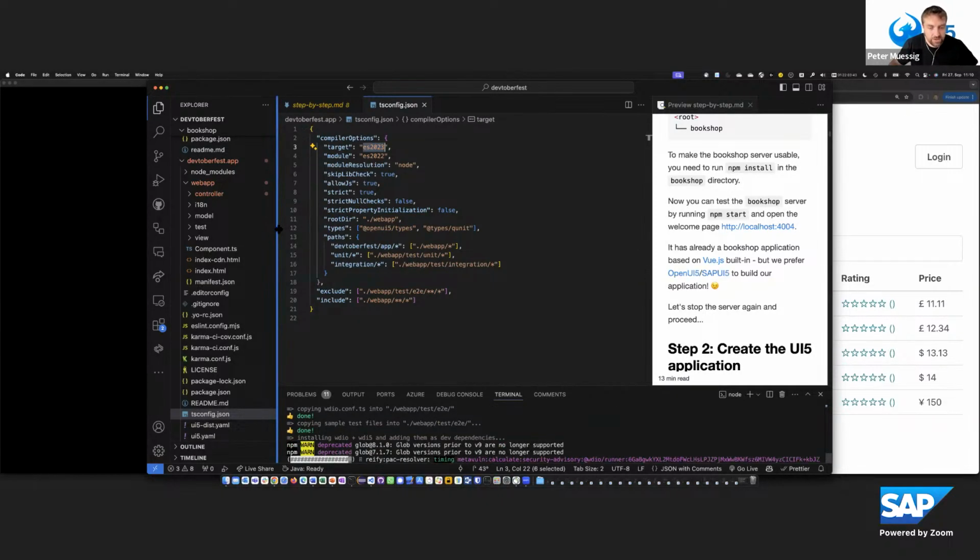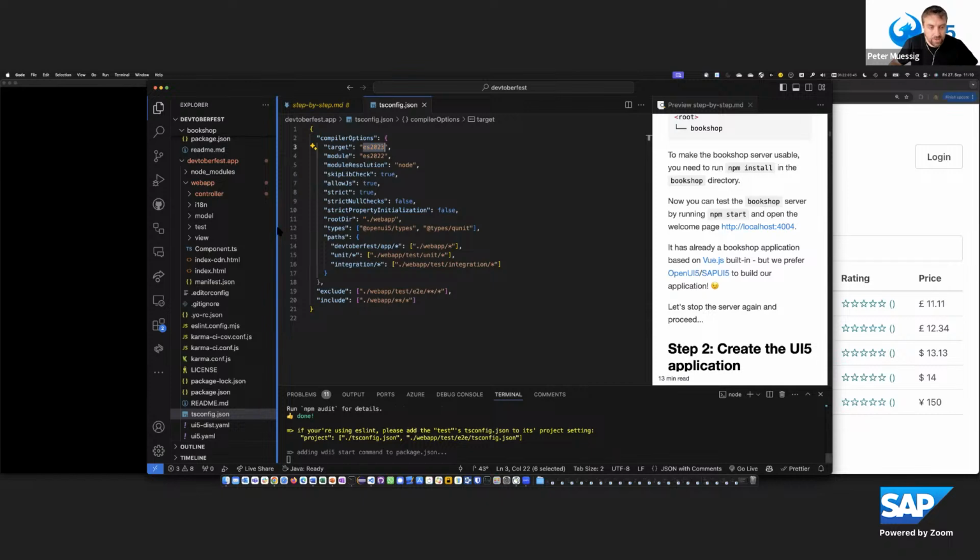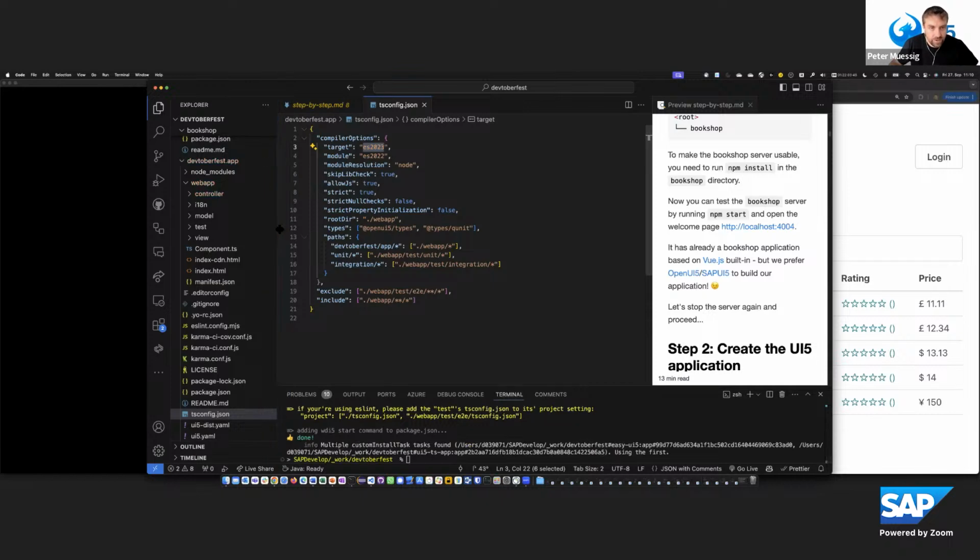So this is also a new feature of the UI5 tooling, since UI5 tooling 3.0 in the latest patches and 4.0, that we can also make use of ES2023, and modern browsers already support that today. Therefore we go with that. But we have to know that not all of these features are supported for developing UI5 applications. You may know that classes and modules are not supported for JavaScript development so far, but for TypeScript we enabled that.